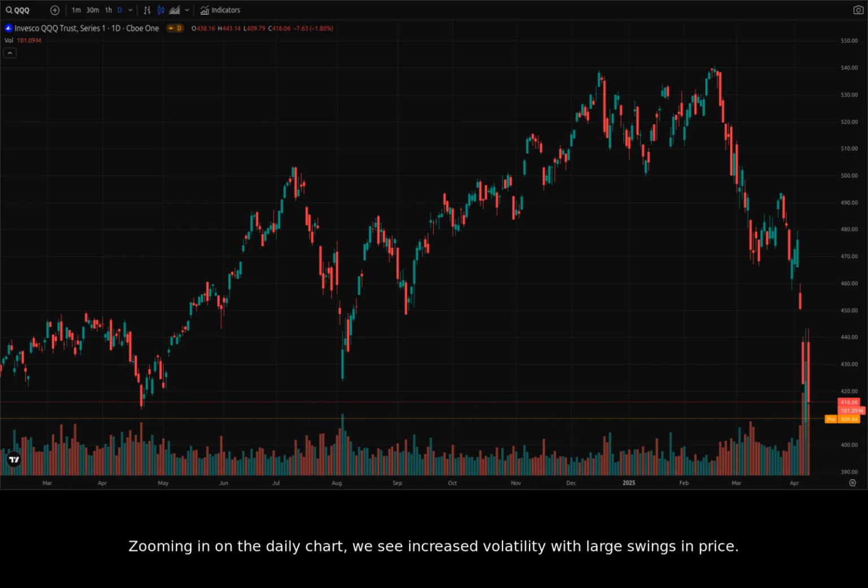Zooming in on the daily chart, we see increased volatility with large swings in price. The QQQ has been struggling to establish a clear upward trend, facing resistance around the 430 level. It quickly fell to the 400s after that. That's some volatility. To better understand this recent action, let's switch to the 1-hour chart for a more granular view.